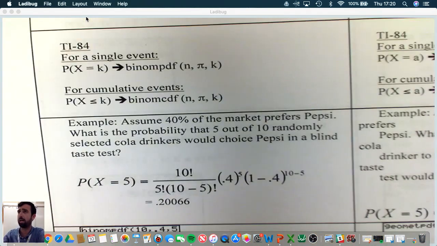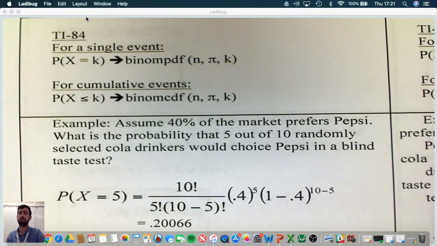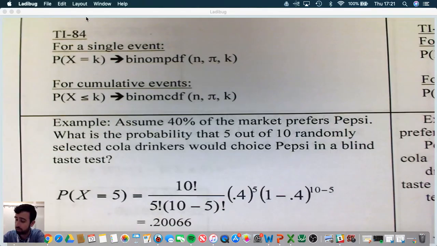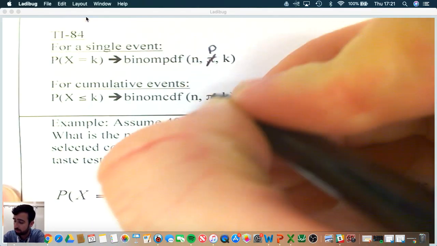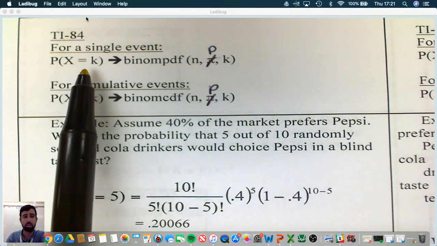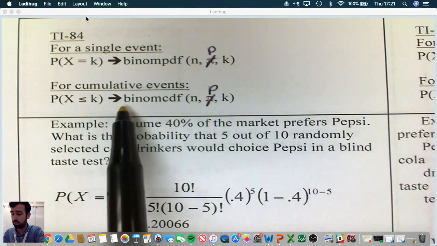So when you're doing it on your TI for a single event, for binomial, for example, to get the probability that 2 kids out of 5 have blood type O, we would use binomial PDF of n, p, k. I'm going to change this to p so as not to confuse us. So that's to get the exact probability. To get the cumulative, so what's the probability that 0, 1, or 2 kids have blood type O, you would use CDF.